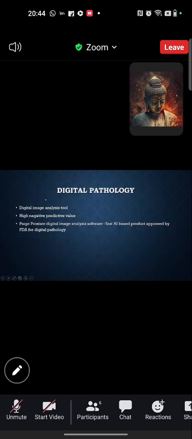So there is another term, digital pathology, which is an AI-based product. It is a software digital imaging analysis tool which analyzes MRI imaging, which has high negative predictive value. And one of the software which is FDA approved is Paige Prostate digital imaging analysis software.